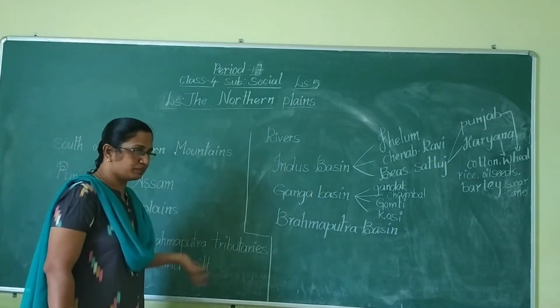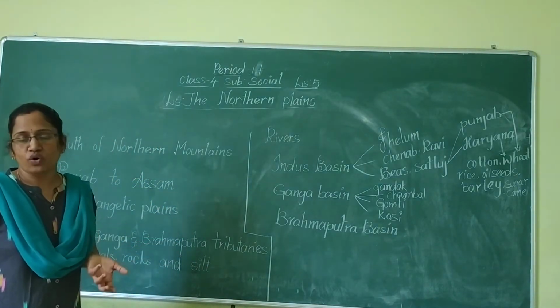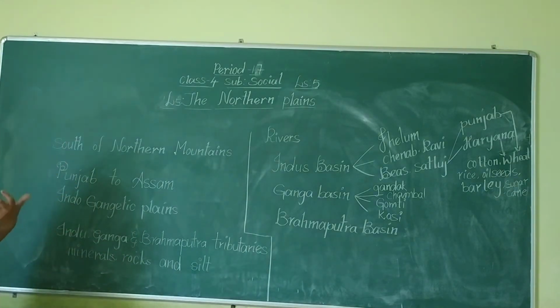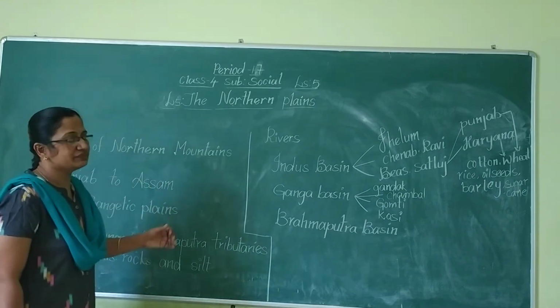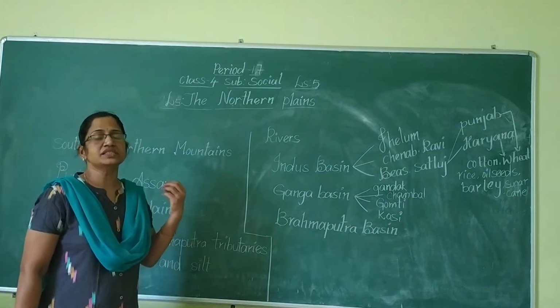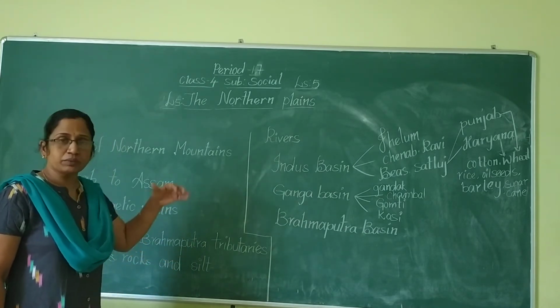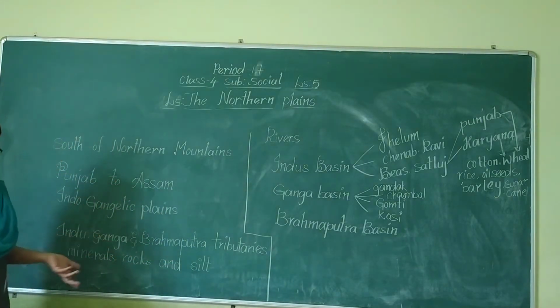These rivers will bring minerals, rocks and silt from the mountains. When floods are flowing, when heavy rainfalls are there, the Indus, Ganga and Brahmaputra rivers will bring minerals, small rocky particles and silt from the mountains.